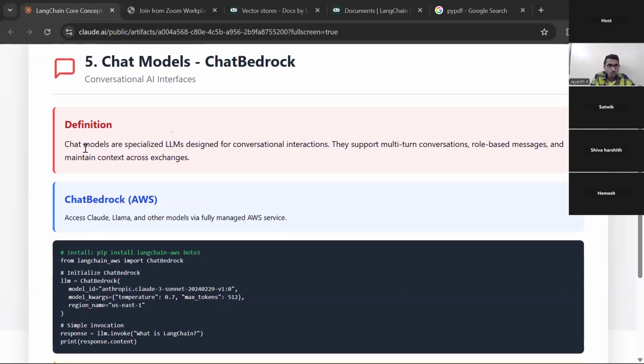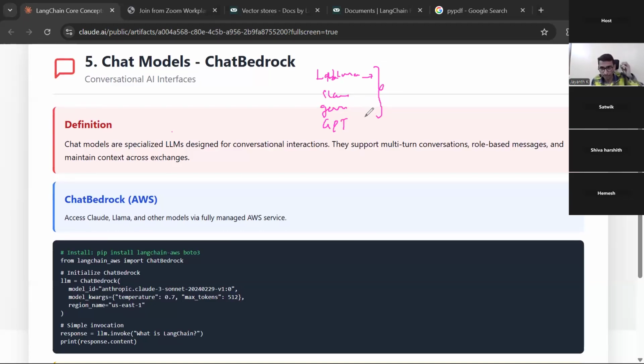Now, chat models. We have LLMs, but why are chat models required? Please tell me. Let's say you have an LLM. We have many LLMs: Llama is there, Claude is there, Gemini is there, and GPT is there. Many models are there, but they know.